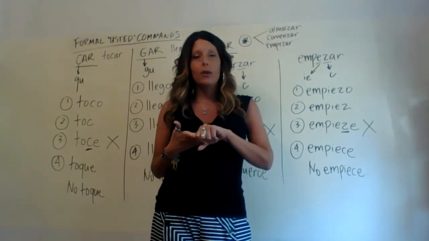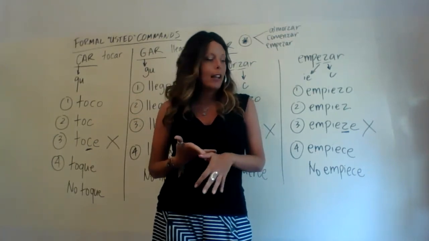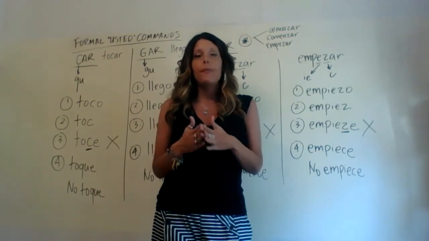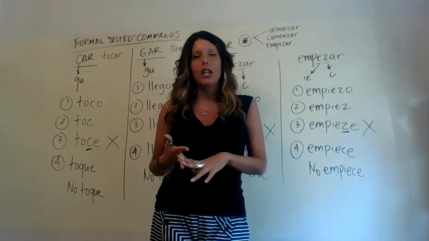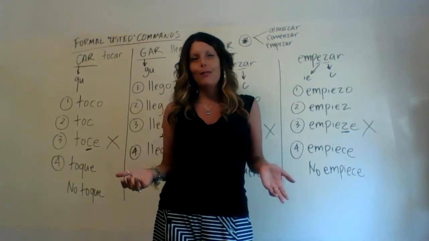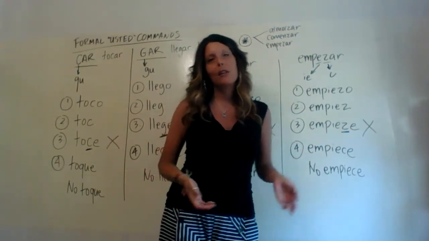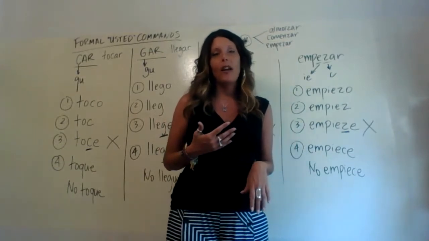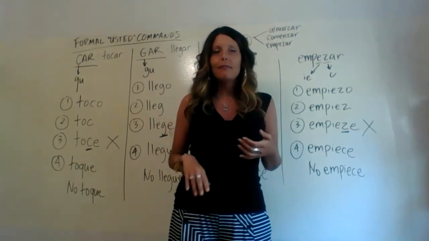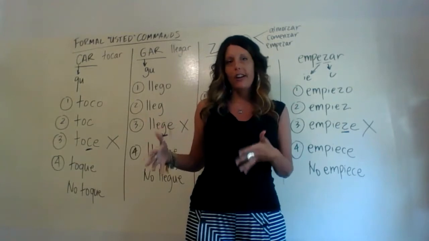So if you need to do any review with car, gar, and zar verbs, please go back and look at the first times that you might have seen that, which would have been with certain conjugations of the preterite tense. Assuming that we remember car, gar, and zar verbs from previous classes, lessons, or semesters, we're going to go ahead pretending like we know what happens with them. Now we're just forming formal usted commands with car, gar, and zar verbs.